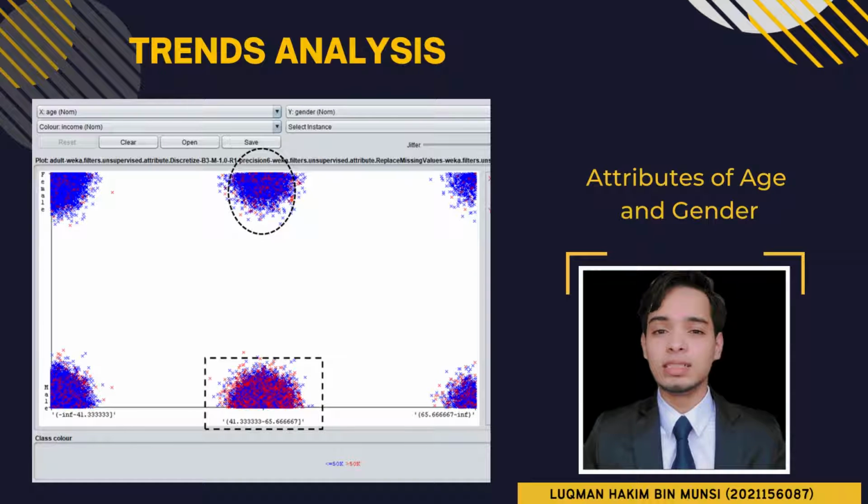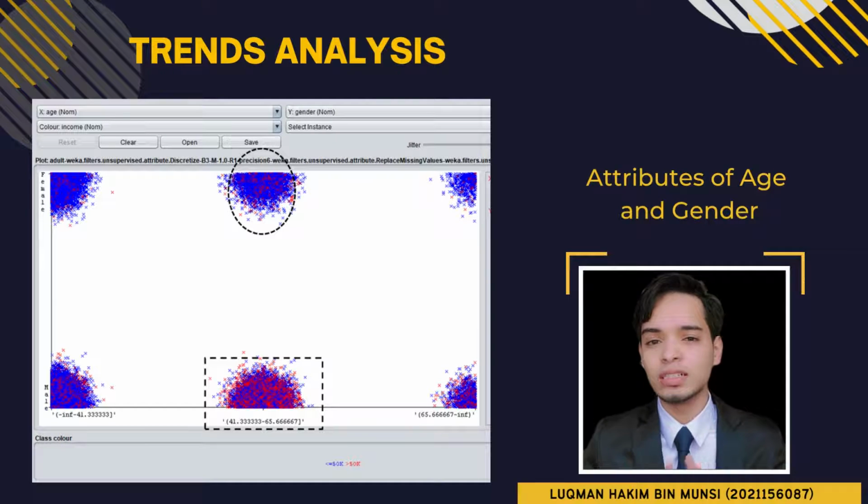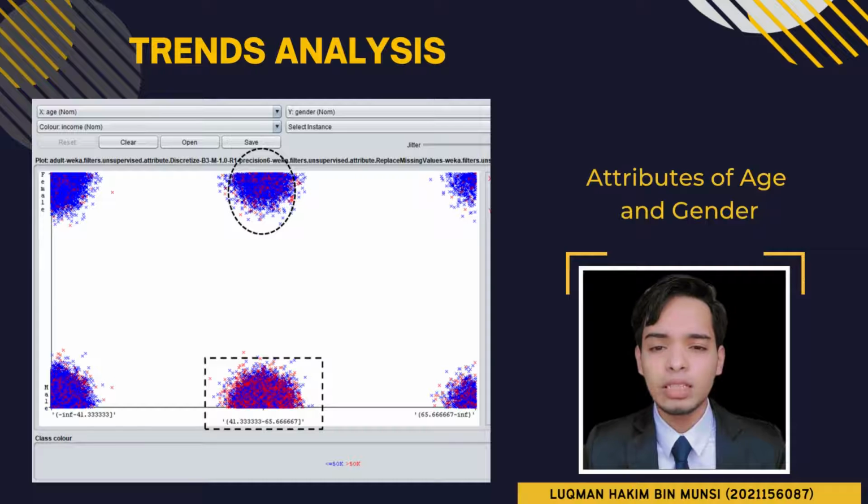In this trend analysis, the individual's age is described through the age attribute. The age distribution among the data in our sample is depicted in the figure. The respondents' ages span from 17 to 19 years old. The entries recorded are between age groups with 10 years interval to display the data more concisely because there are so many ages recorded. Based on the plot, we can see that there is a lot of variation across the age groups when it comes to the ratio of more than 50k or equal to 50k.